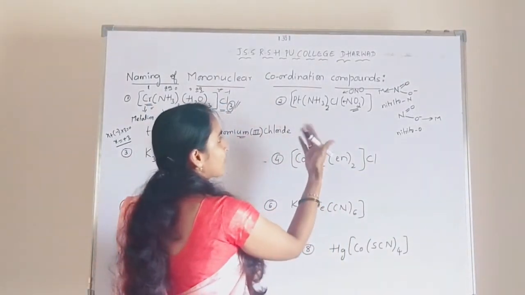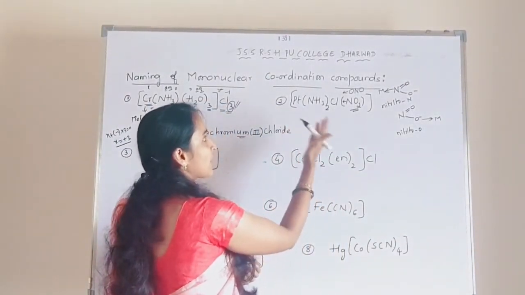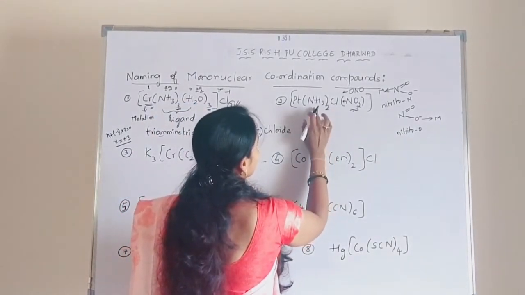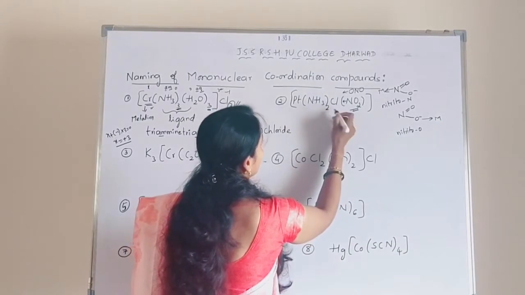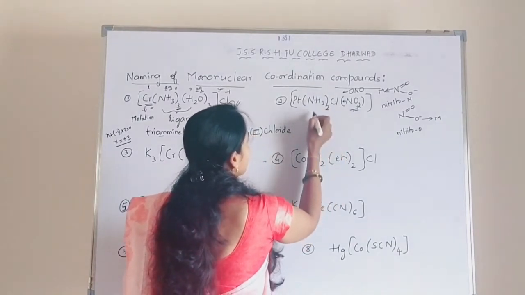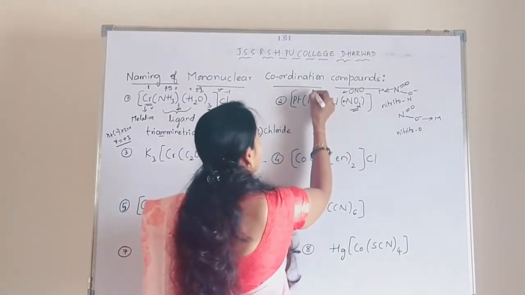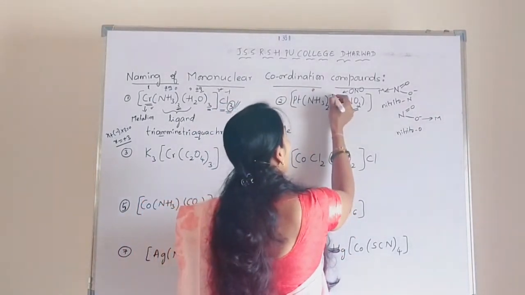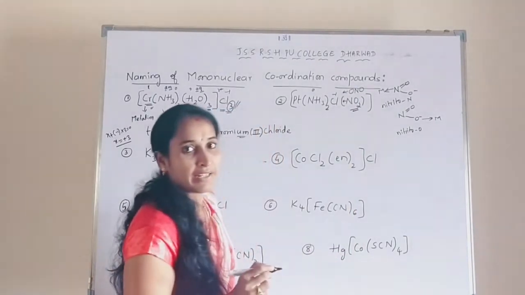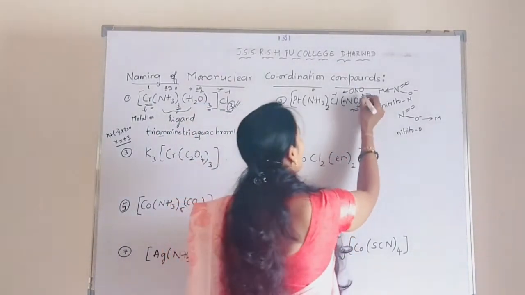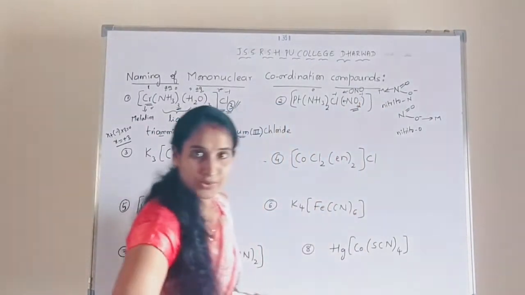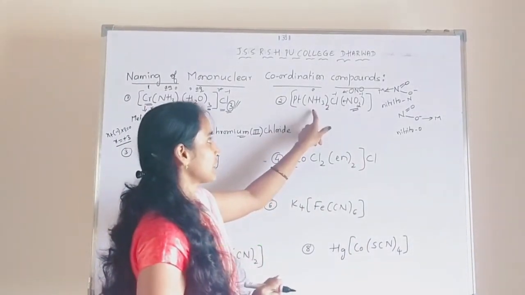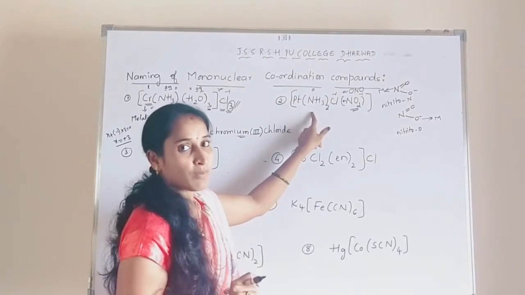First we have to identify the central metal ion and the ligands. Here three types of ligands are there. See here, this is one type and these two are another type. This is a neutral ligand, which has a 0 oxidation number. This is the anionic ligand, having a negative charge of -1. NO2 also has a negative charge. So hence this is an example of a heteroleptic complex.